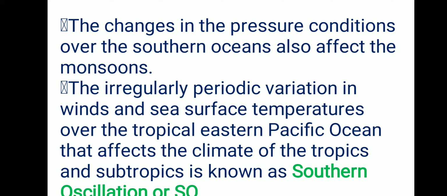So this warm ocean current actually starts from the coast of Peru. Peru, again, is a country on the west coast of South America. From there it starts and moves towards Australia, and it reaches Australia near about 25th of December. As it is a warm ocean current, it brings a lot of heat to the Australian coast. So it increases the already hot summer season in Australia. As we know, Australia falls in the southern hemisphere, and in the southern hemisphere summers are there at the time of December.